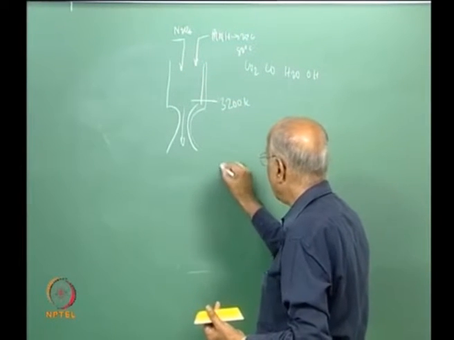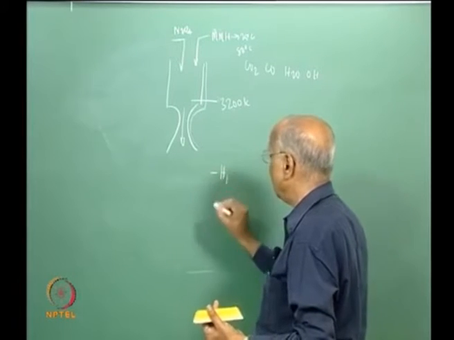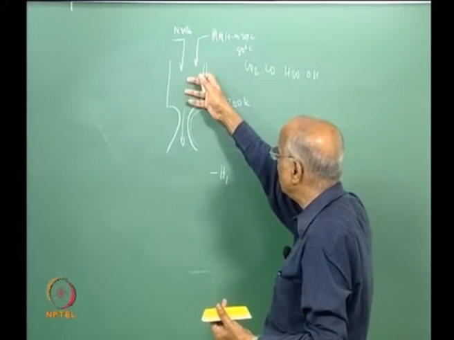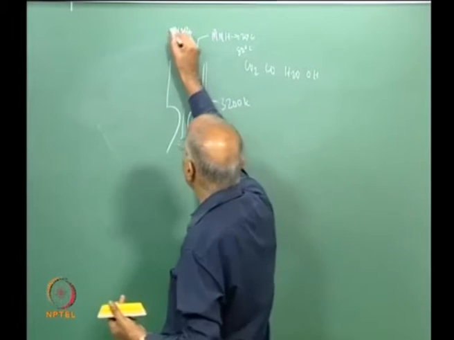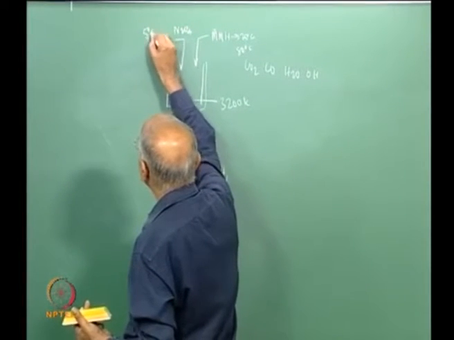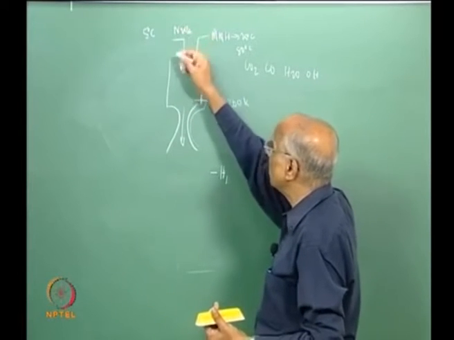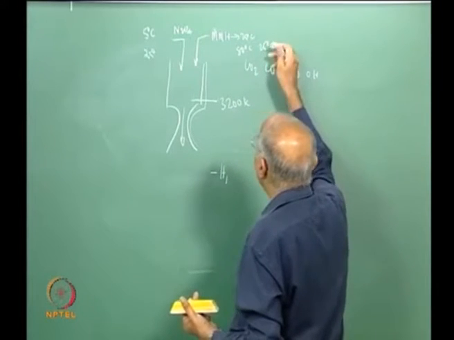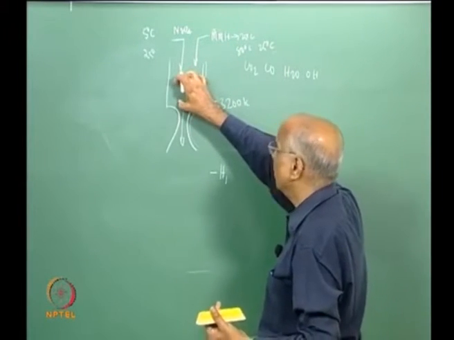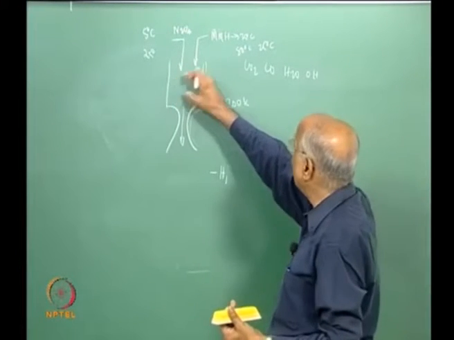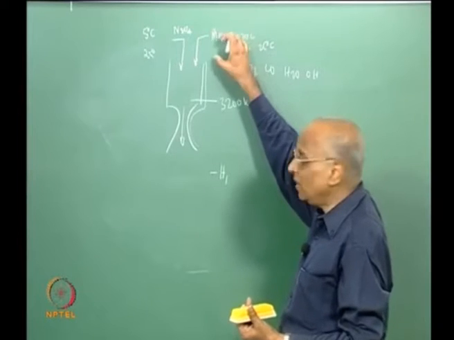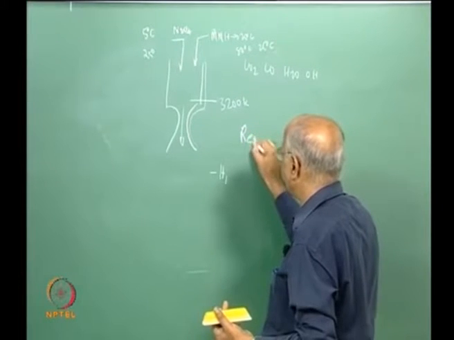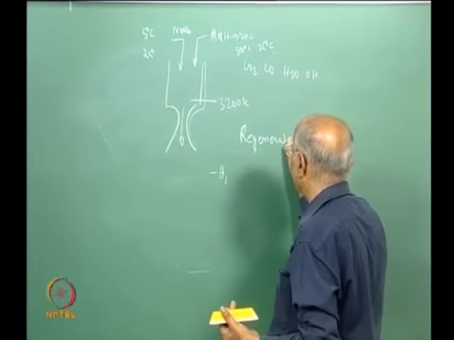Therefore, in this case ΔH1 will be negative, because this is bringing more heat into the combustion, and I have heat of formation which helps this. Similarly, N2O4 may be at a temperature of something like 5 degrees centigrade instead of 25. Therefore, heat has to be supplied to make it 25 degrees centigrade, and therefore I have excess heat here which helps in increasing the energy of combustion. In fact, we are using regeneration, reusing the heat from here, and such type of cooling is known as regenerative cooling. We will consider this.